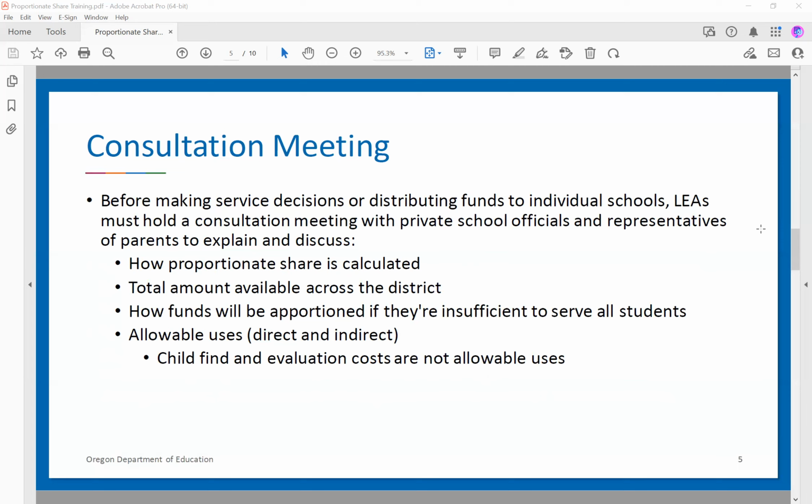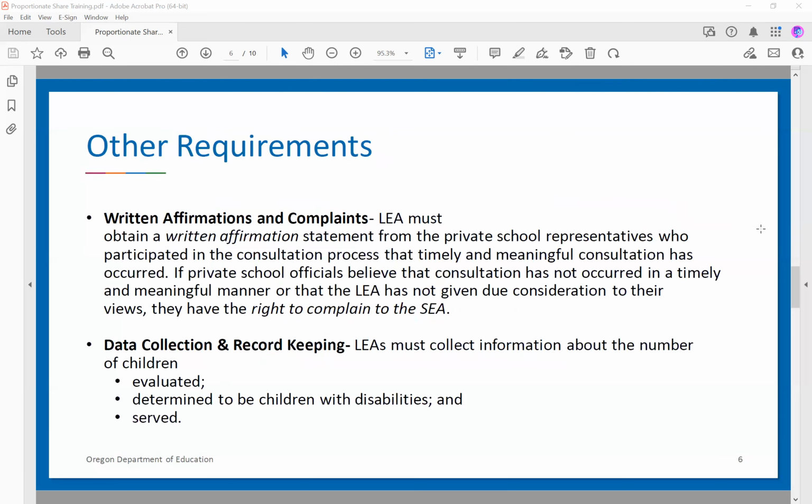So you've got 3 students, maybe one of them has an individual need that could use up the entire 3 students worth of dollars. You're going to have to determine a way to provide equitable services for all 3 of those students with that amount of money. And then you also talk about allowable uses, direct and indirect services. And again, child find and evaluation costs are not allowable uses for that proportionate share.